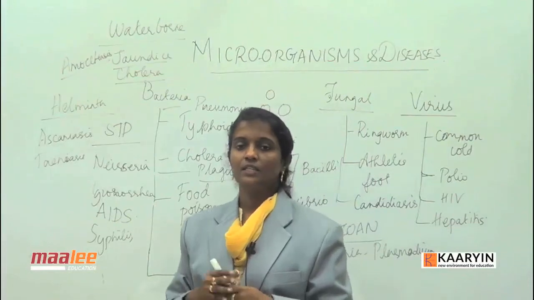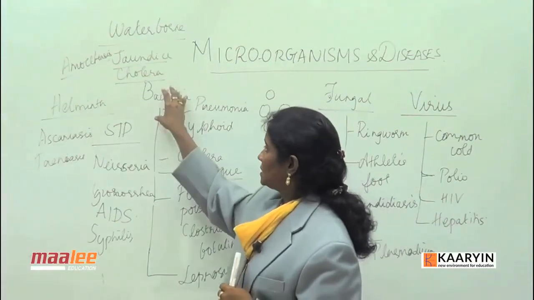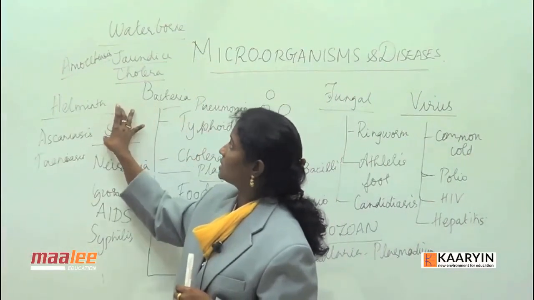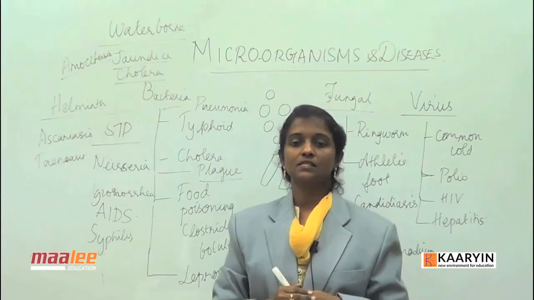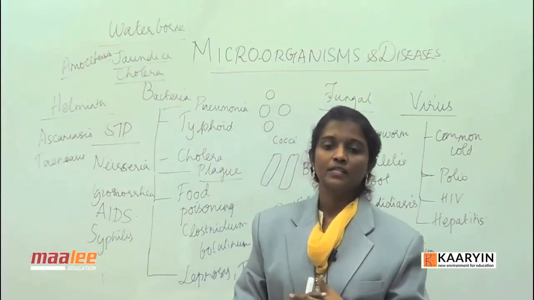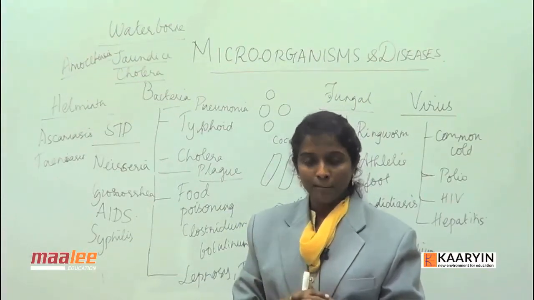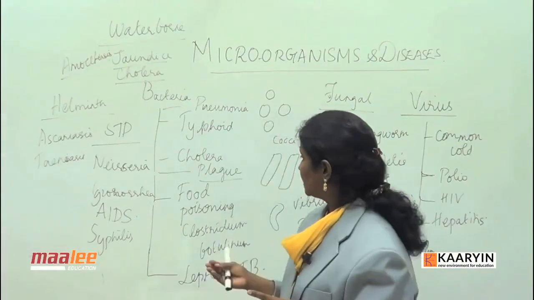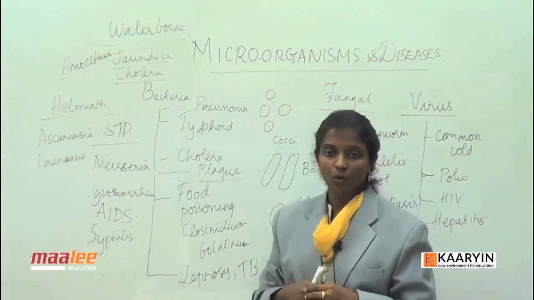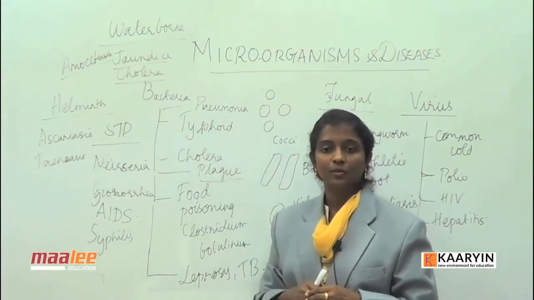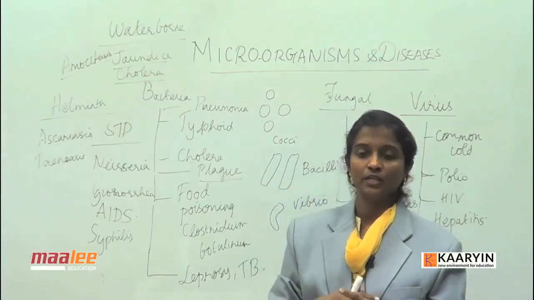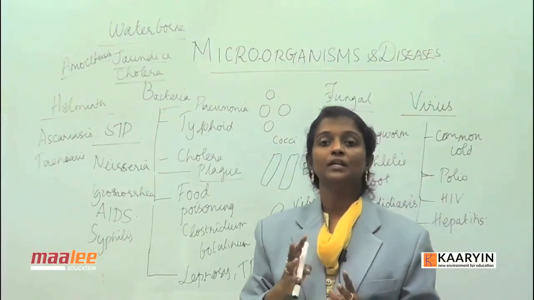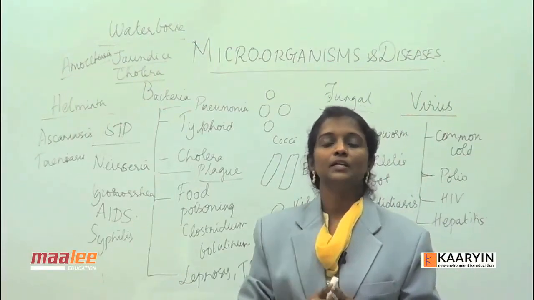So we categorize the diseases as bacterial diseases, fungal diseases, viral diseases, helminth diseases and waterborne diseases. These diseases have been caused by various microorganisms ranging from very simple to very complex microorganisms. So we say that Streptococcus pneumoniae causes pneumonia, whereas the common cold is caused by a virus, but the common cold is mostly an upper respiratory disease. So it affects the upper respiratory system.